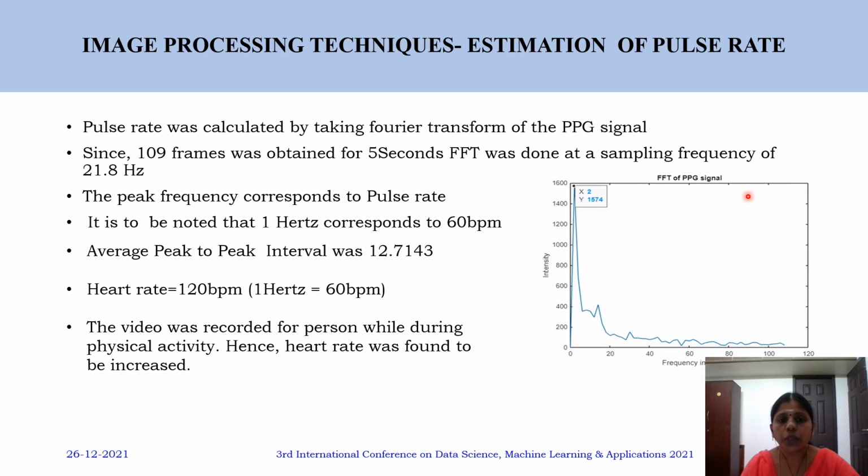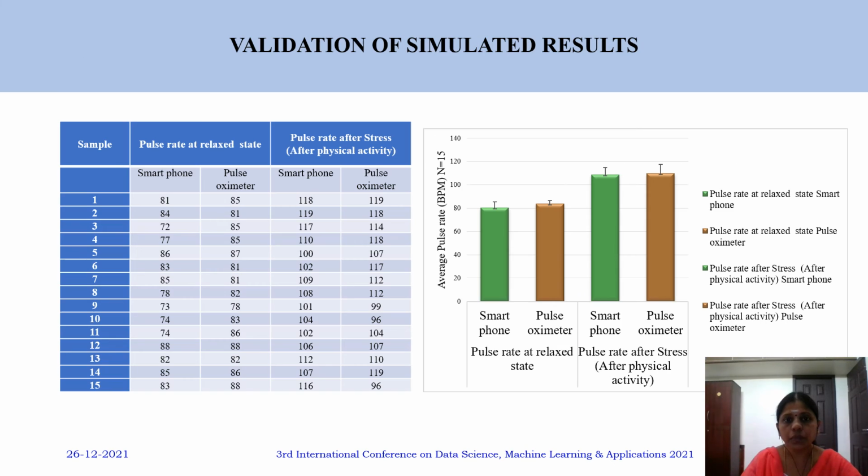It is to be noted that 1 Hz corresponds to 60 beats per minute. The average peak to peak interval was 12.7143 for that particular participant, hence the heart rate is around 120 beats per minute. The video was recorded while the person was doing physical activity, and hence the heart rate is increased in this case.